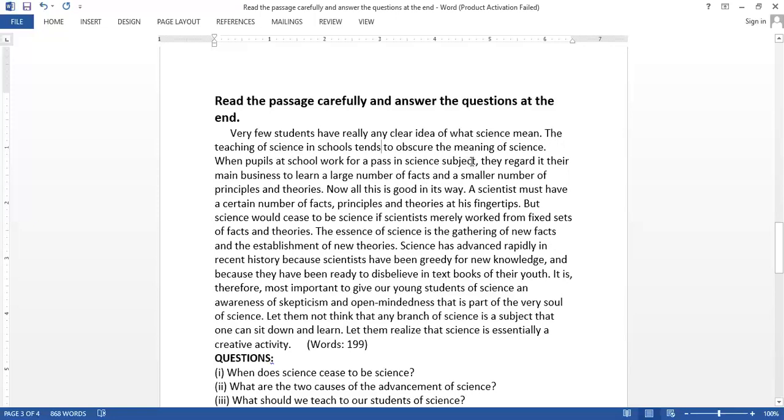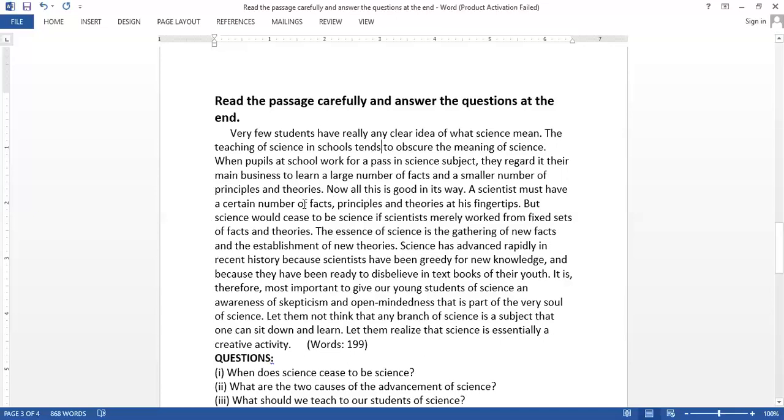What they think at school about science is that it is just a subject which they have to pass through, and that they can achieve by learning a large number of facts and a smaller number of principles and theories of science. The writer has no objection to the learning of some facts, theories and principles. He says, now all this is good in its way, but this is not science.